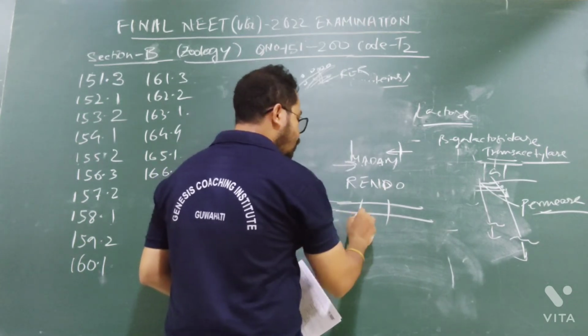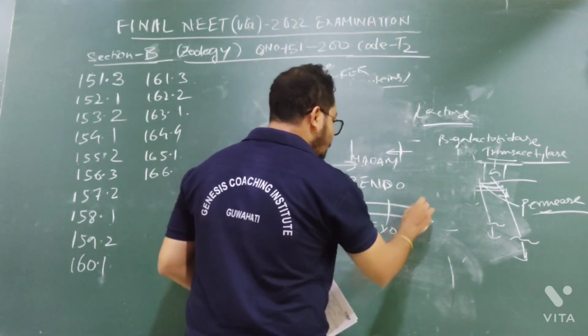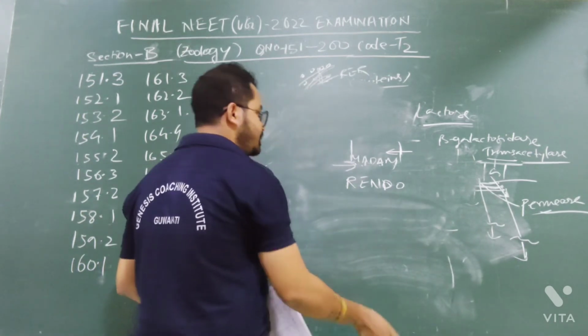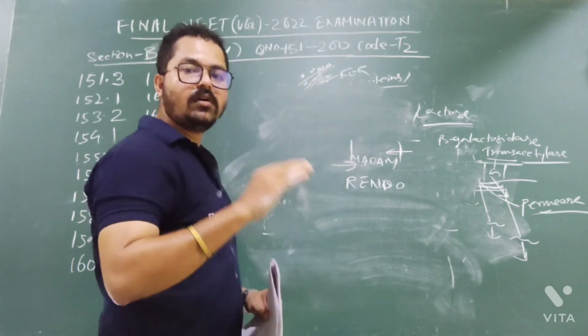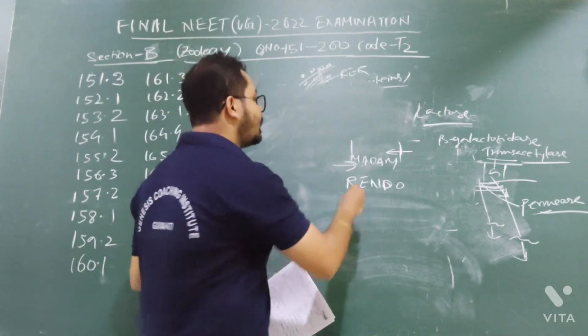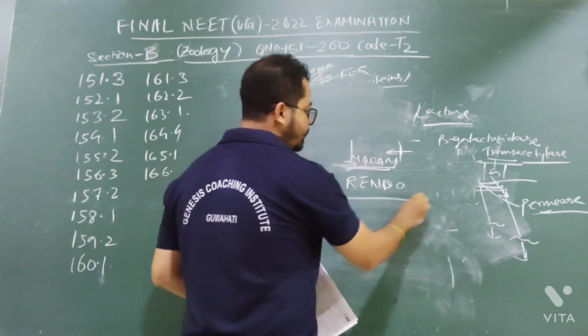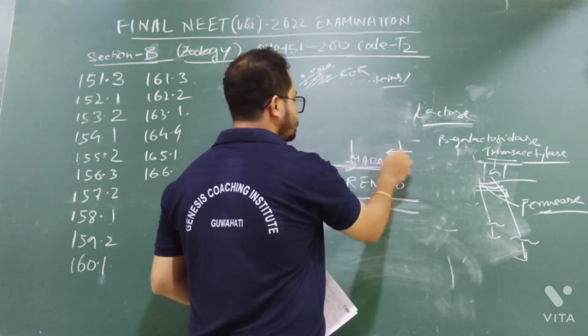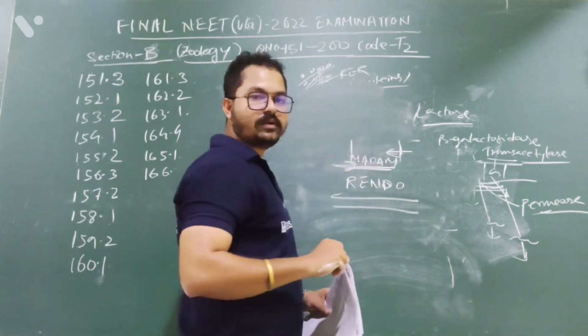And restriction exonuclease. Restriction exonuclease will cut the DNA at the terminal. So there is the restriction endonuclease. So we know that either it is restriction endonuclease or restriction exonuclease, they will cut the palindromic sequences. Palindromic sequences means that if you go from this side to this side or this side to this side, you will get the same sequence.